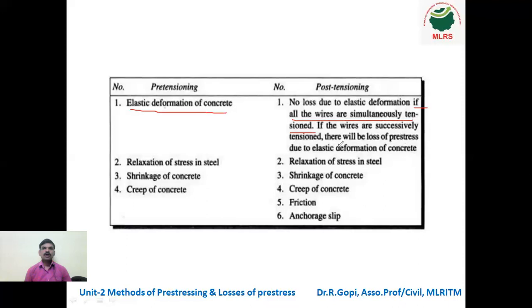The second thing, relaxation of stress in steel. Third, shrinkage of concrete. Fourth, creep of concrete. Fifth, friction. And sixth, anchorage slip. These are the different types of losses that occur in pre-tensioning and post-tensioning. Now we will discuss them one by one in depth.